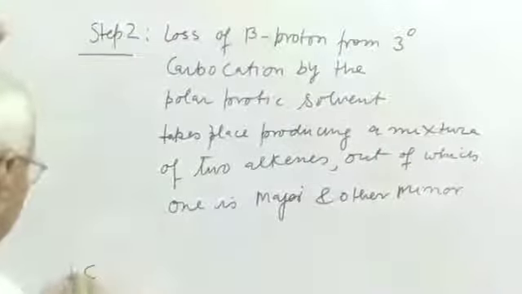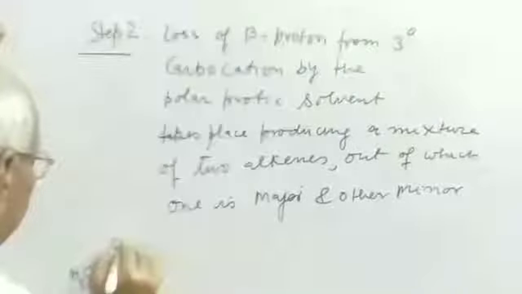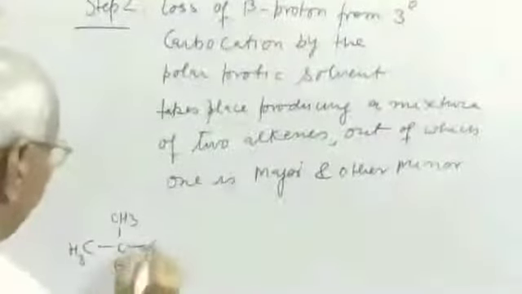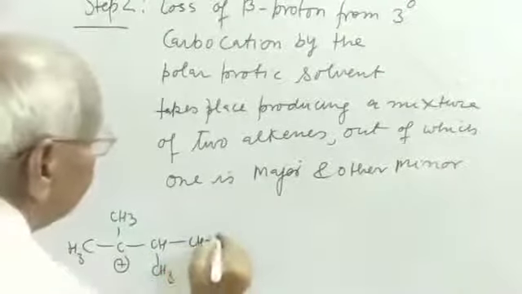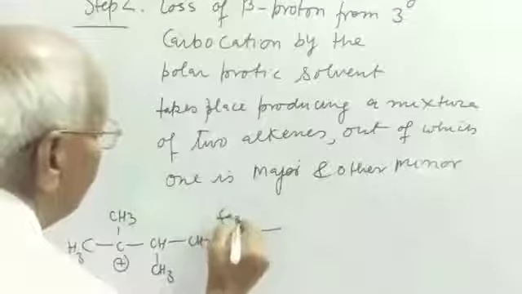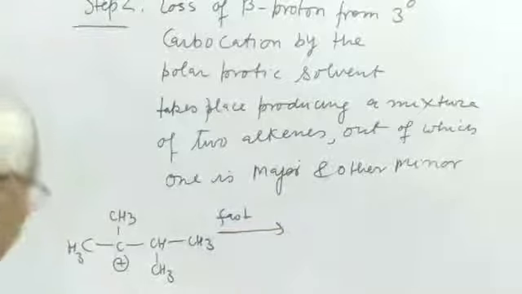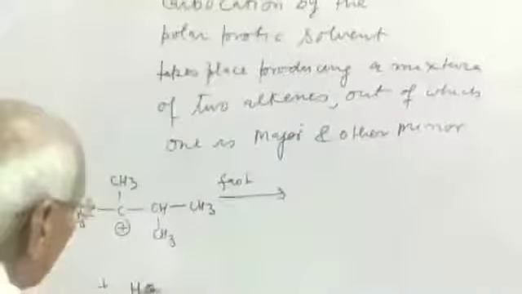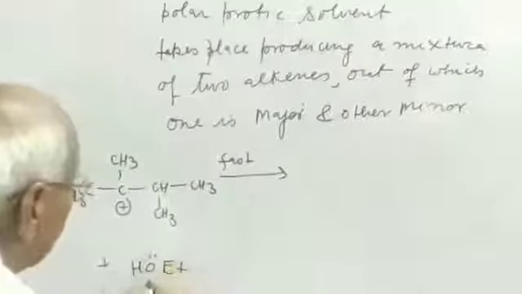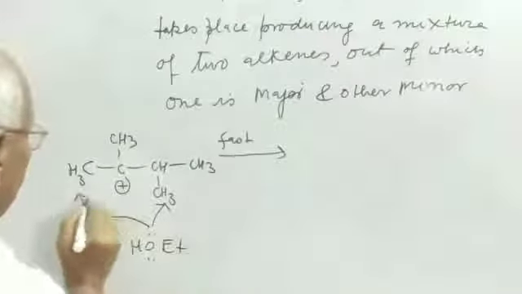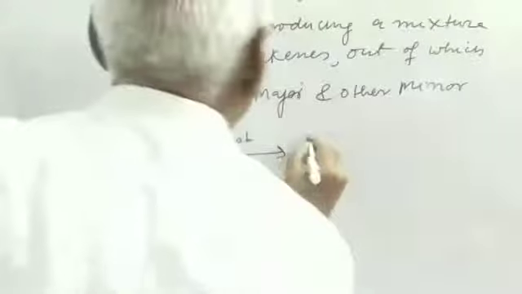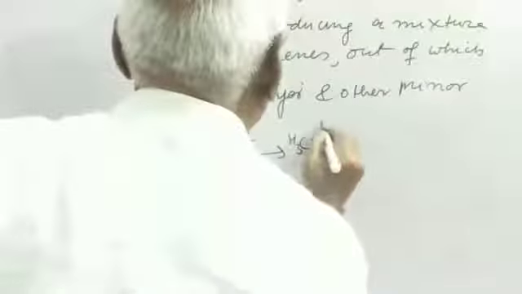See the equation: CH3, CH3, this is 3 degree, this is CH3 and CH3. This is the first step, loss of proton by the alcohol EtOH. It may abstract the proton from this, or it may abstract the proton from this, so giving you CH3, CH3.